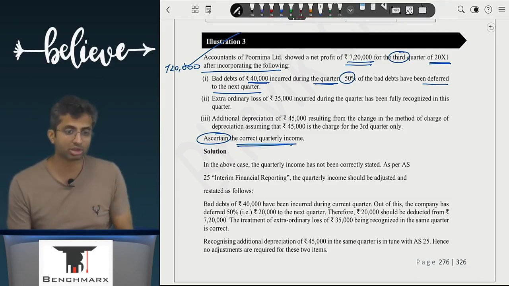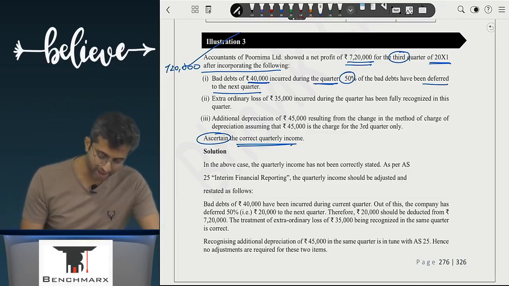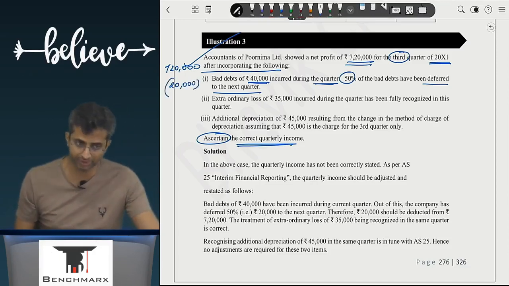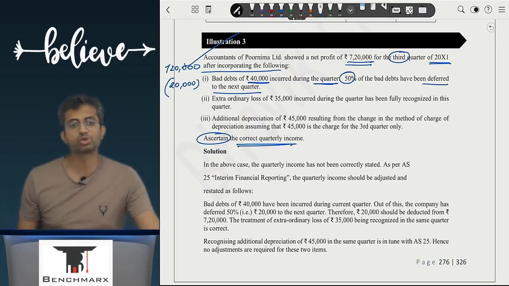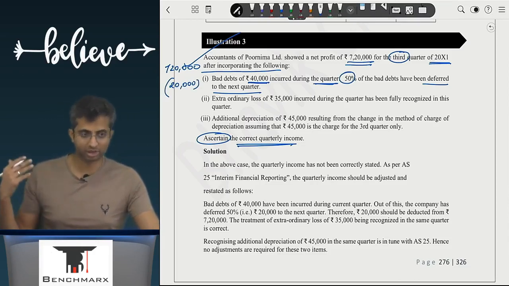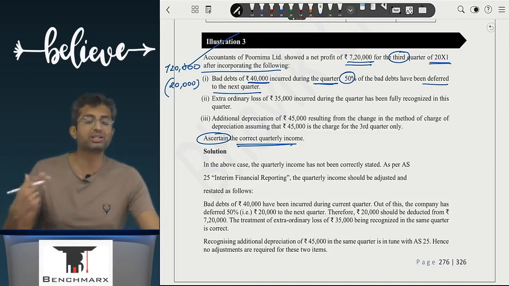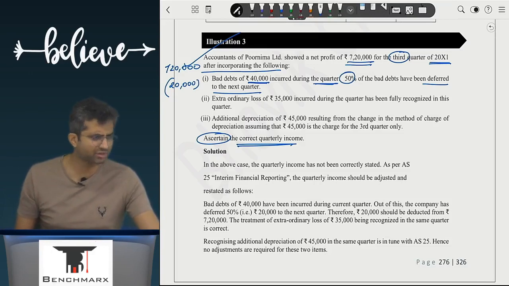Add, less, ignore. Subtract. That is right. You will subtract 20 because you want to find the correct quarterly profit. Ideally we should subtract 40. However, it seems we have deferred 20, which means we have subtracted only 20. So we will deduct another 20. Are we clear with this? Yes.